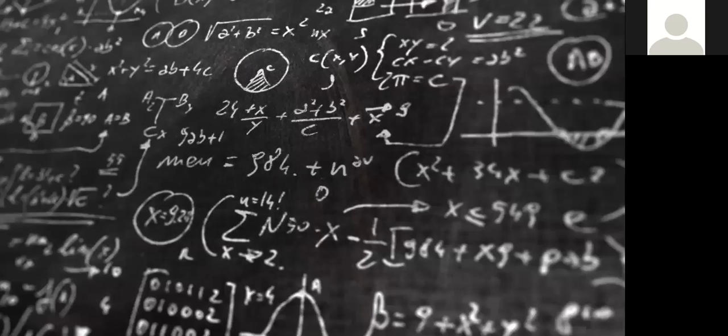The seven axioms are: first, things which are equal to the same things are equal to one another. If equals are added to equals, the wholes are equal. If equals are subtracted from equals, the remainders are equal. Things which coincide with one another are equal to one another. The whole is greater than the part. Things which are double of the same things are equal to one another. Things which are halves of the same things are equal to one another. These are the seven axioms we have learned.